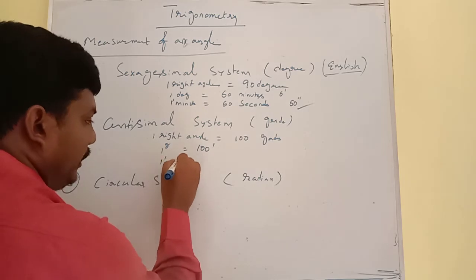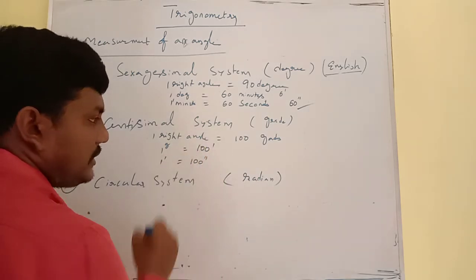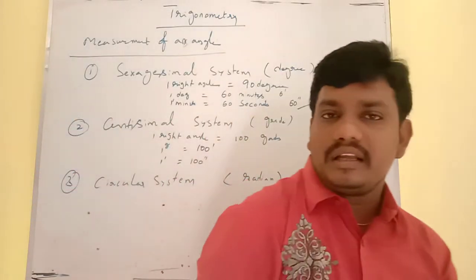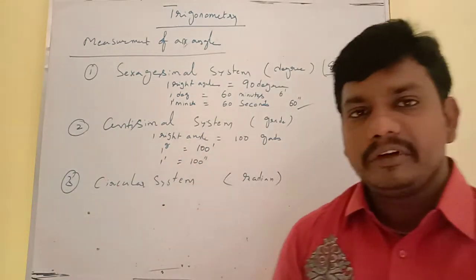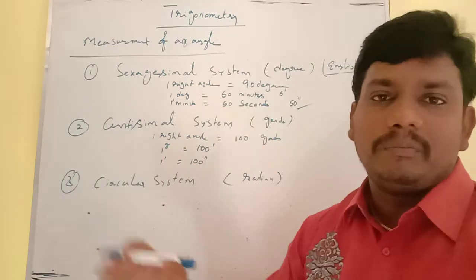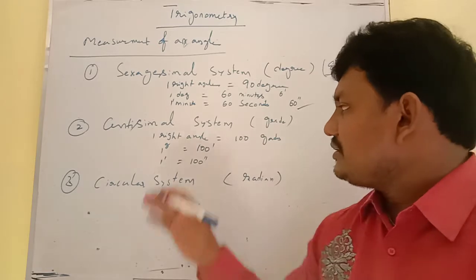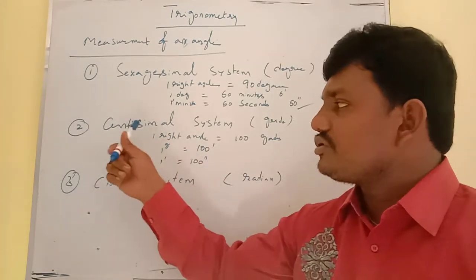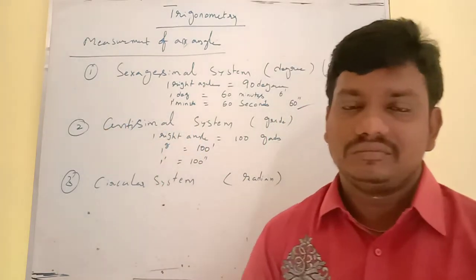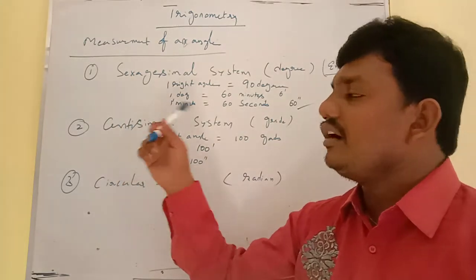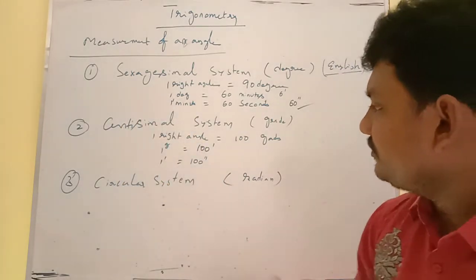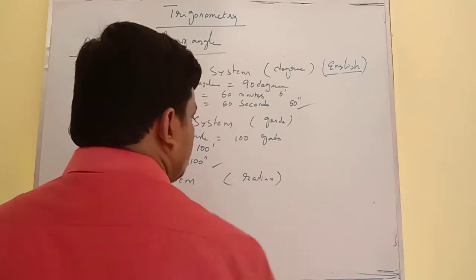Then again 1 minute is further divided into 100 seconds. In this system each part will be divided into 100 equal parts, such that this system is known as the centesimal system. Centesimal. Cent means 100. So this is called the centesimal system.